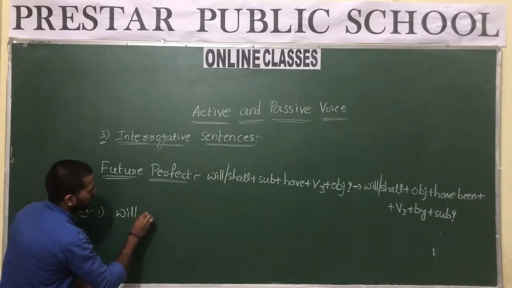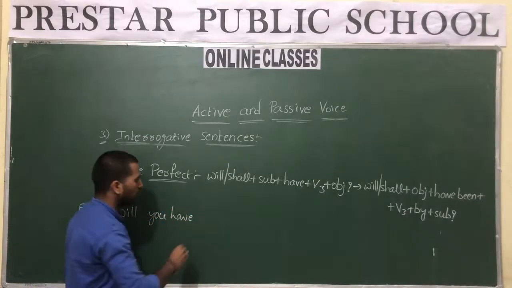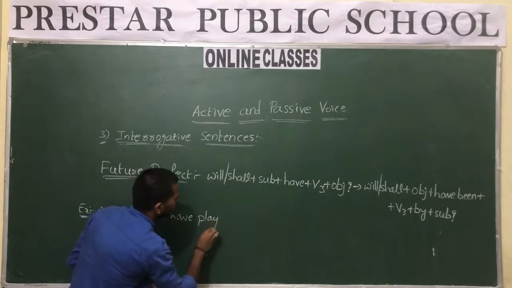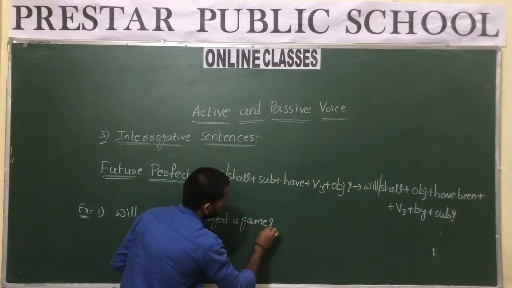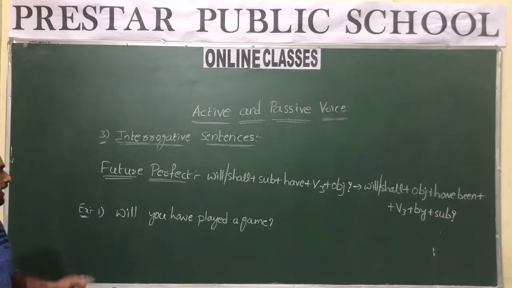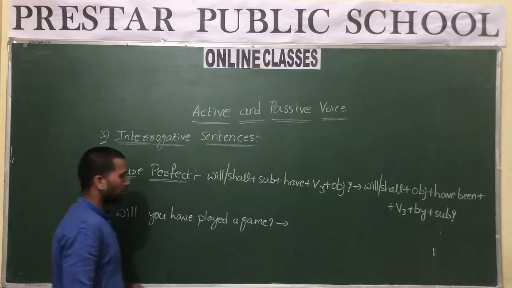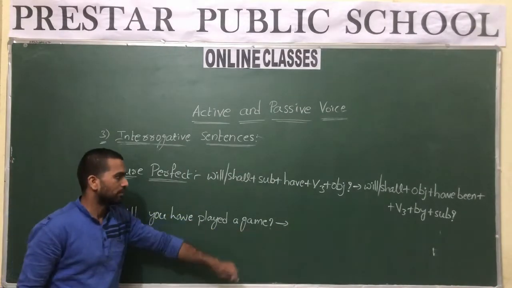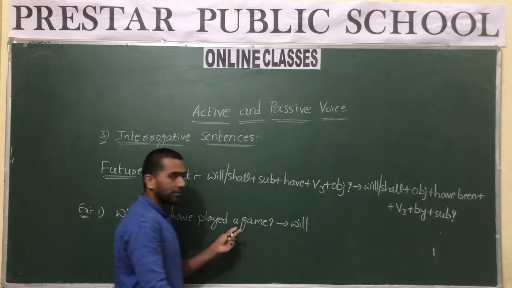Will you have played a game? So convert this into passive voice by using the structure. So what is the object here? A game. So we will take will according to the object.